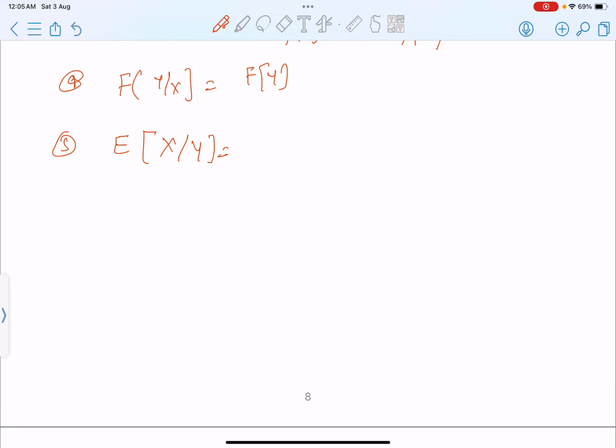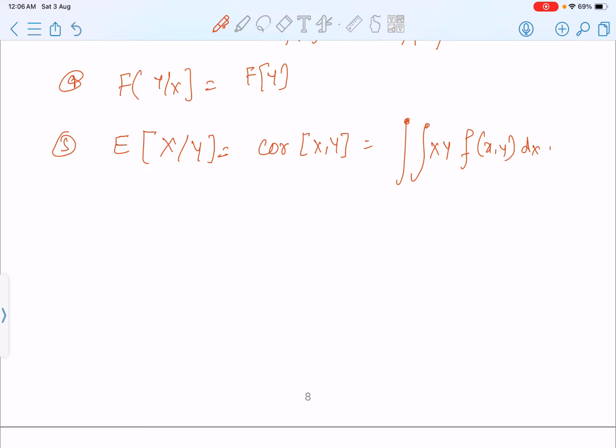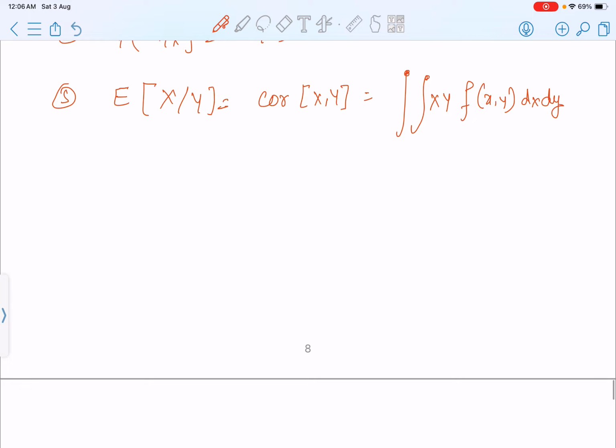And similarly, fifth, what is the expectation of x times y? This is called the correlation of x comma y. What is this actually? It will be the double integral of x y f of x comma y dx dy.